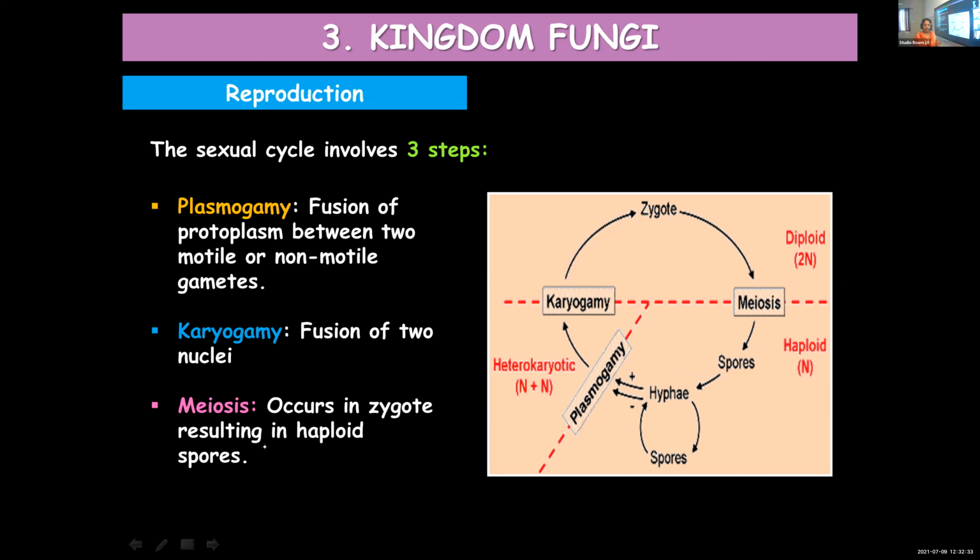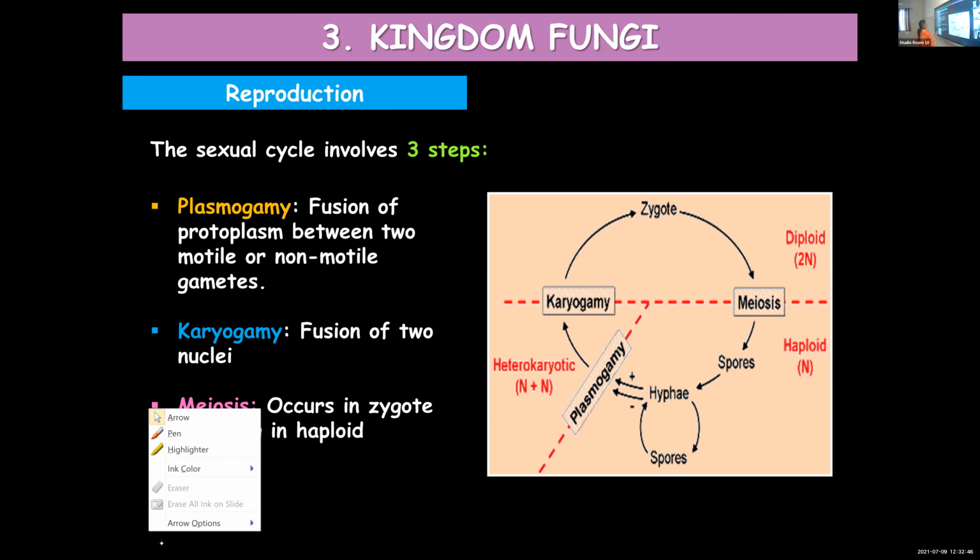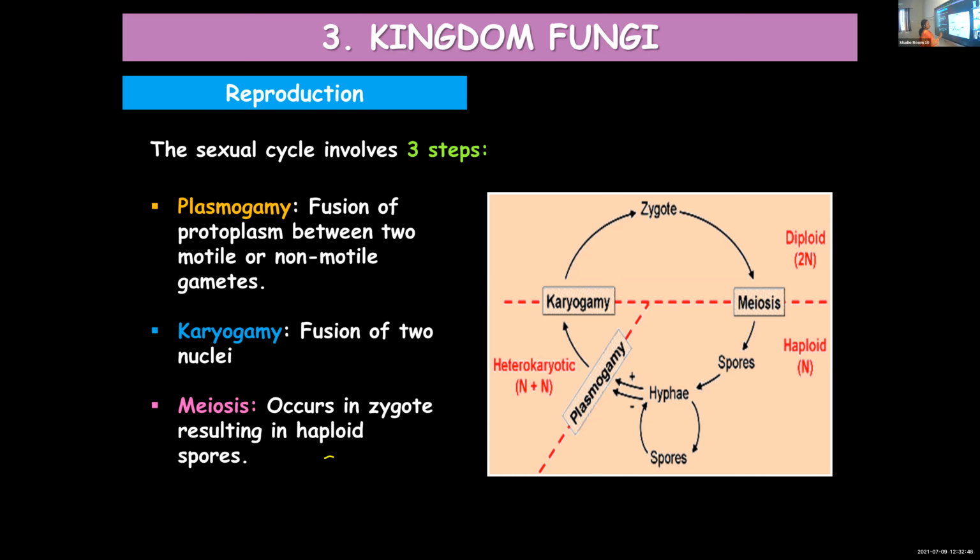Diploid means the chromosomes will be in the paired condition, which we represent as 2n. 2n is diploid and n indicates the haploid condition. Children, can you tell me, in the human body, where is this haploid number of chromosomes found?